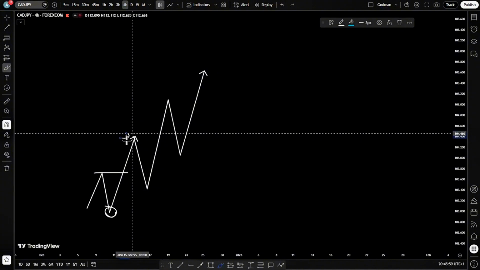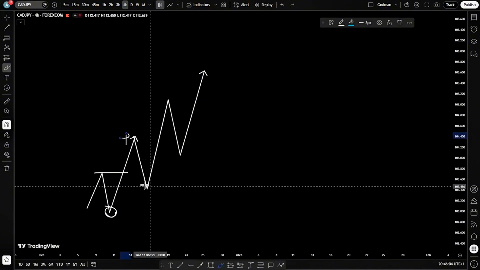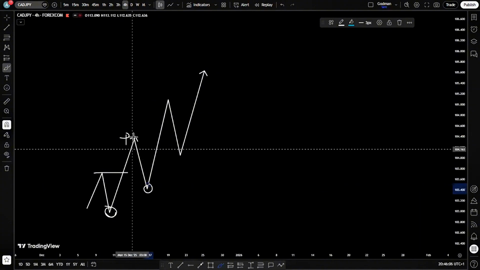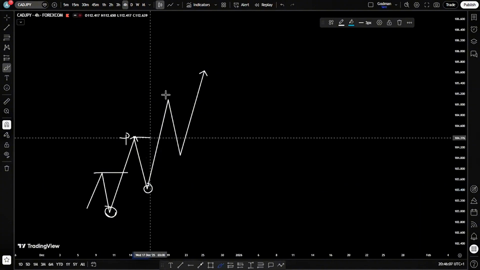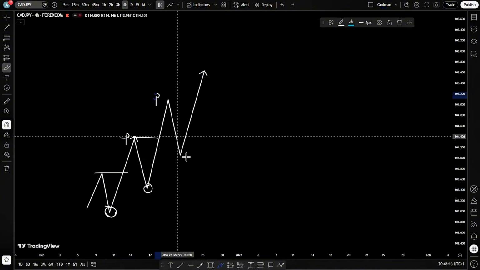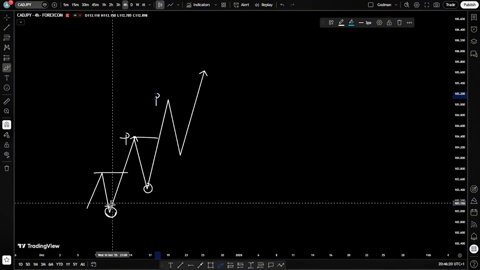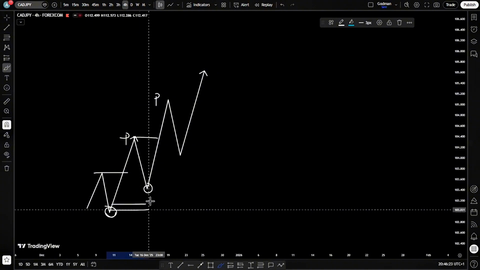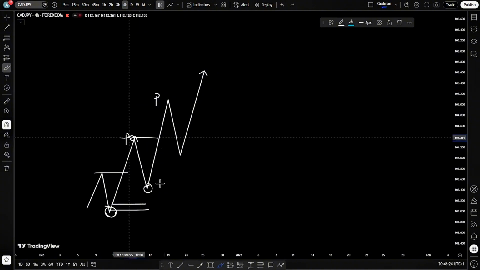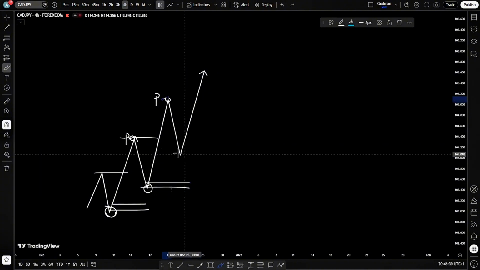This is not a valid supply because it did not take out the previous low that sponsored that high. So institutions get in again at this point and they are buying. Now, after taking out this high, they also will take profits at this high. So anytime there is profit taking, there is a retracement that follows because in order to close a buy position, you have to sell it. Remember that some market participants got in at this level and took profit here. Other market participants got in at this level, they took profit here, all right? Other market participants also got in at this level of demand and took profit here.